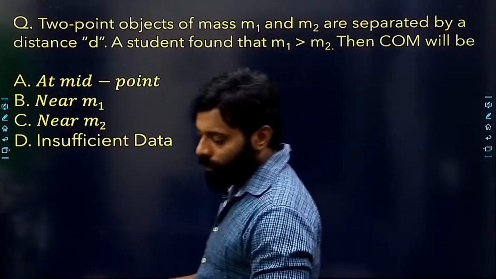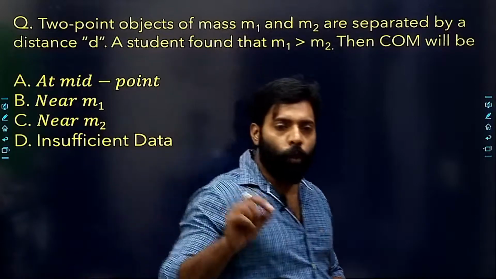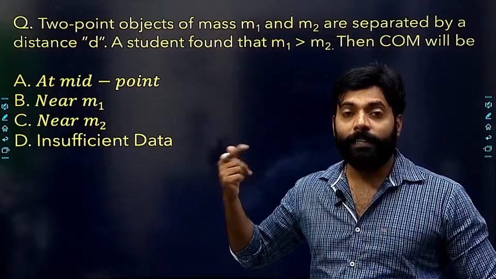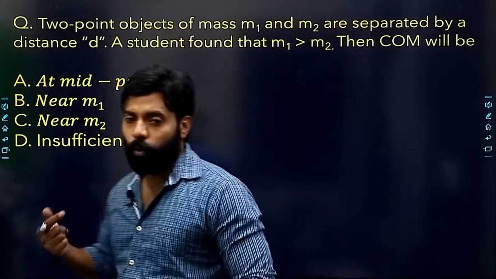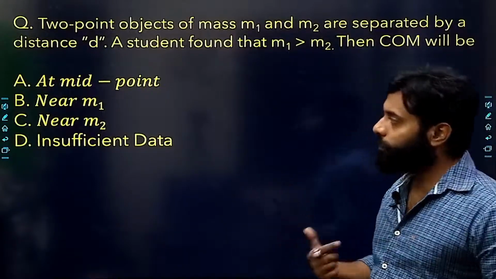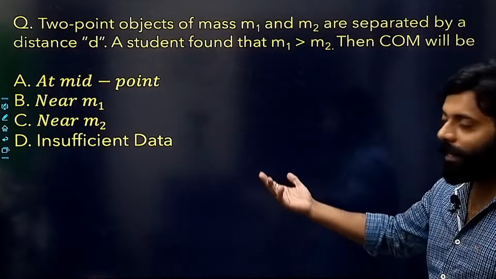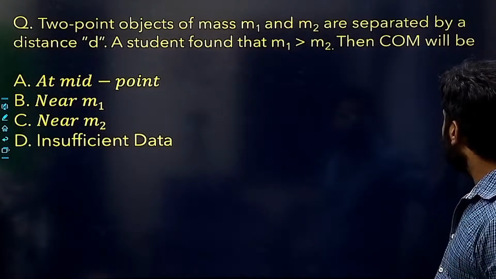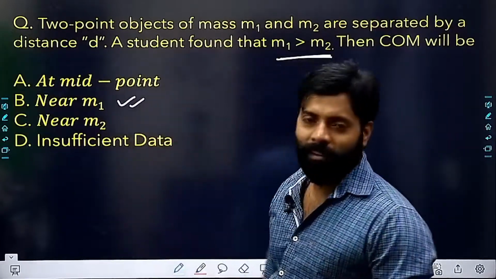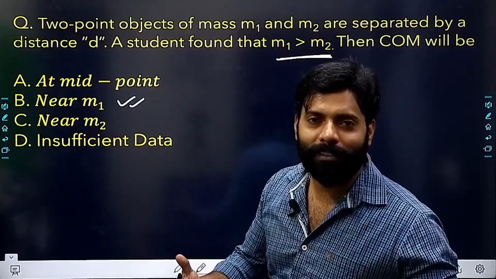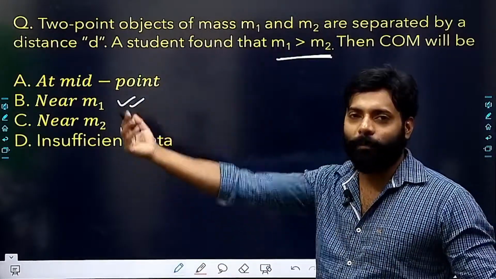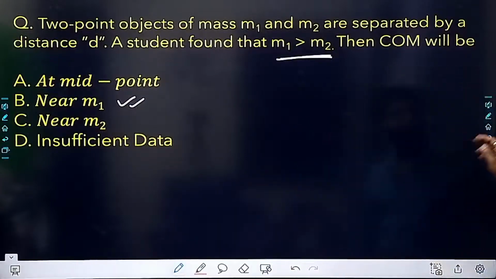So here's one question for you all. Two point objects of masses m1 and m2 are separated by distance d. If m1 is greater than m2, then the center of mass will be near to m1, obviously. The center of mass always shifts towards the mass which is larger. It's so simple. Let's move.